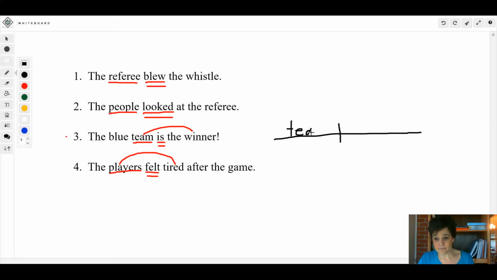Remember, with a sideways bar showing that it's linking back, renaming or describing team. Okay? And you would do this sentence the same way. It would be players felt tired, with the same thing right there.